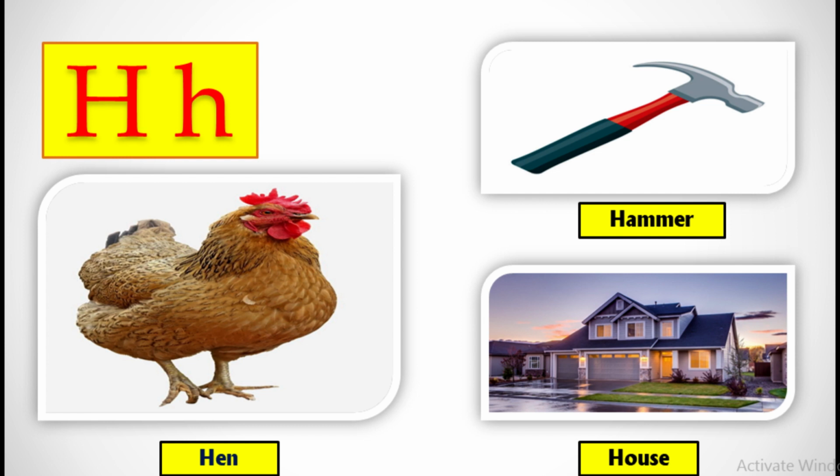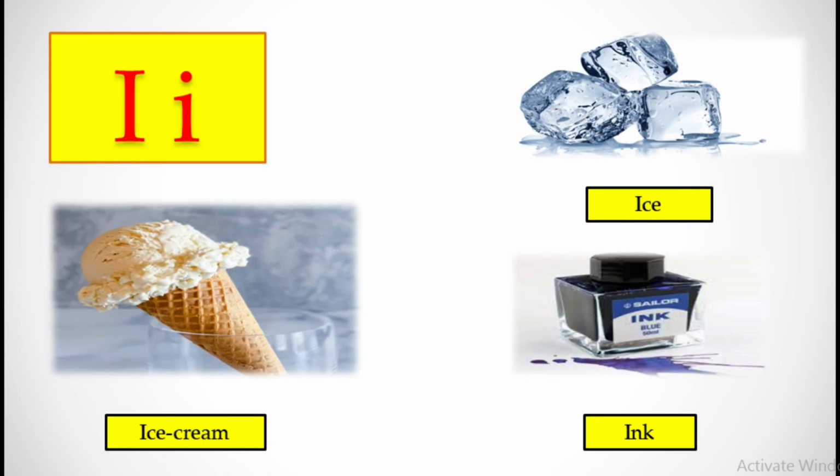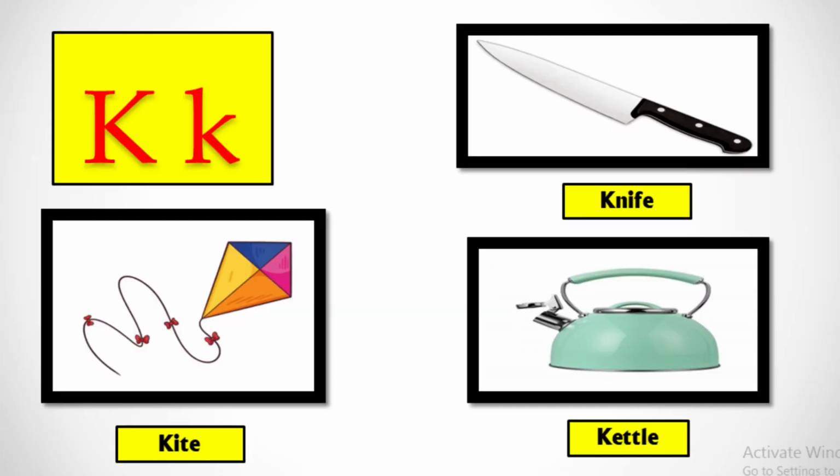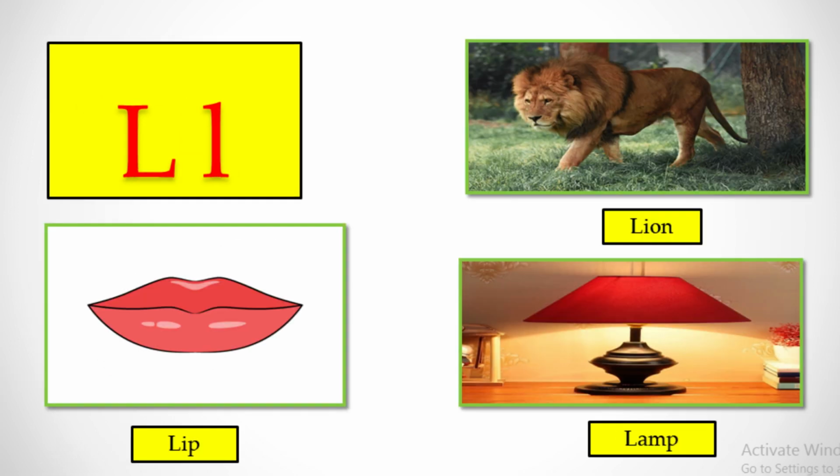H for hen, hammer, house. I for ice cream, ice, ink. J for jacket, jug, jellyfish. K for kite, knife, kettle.